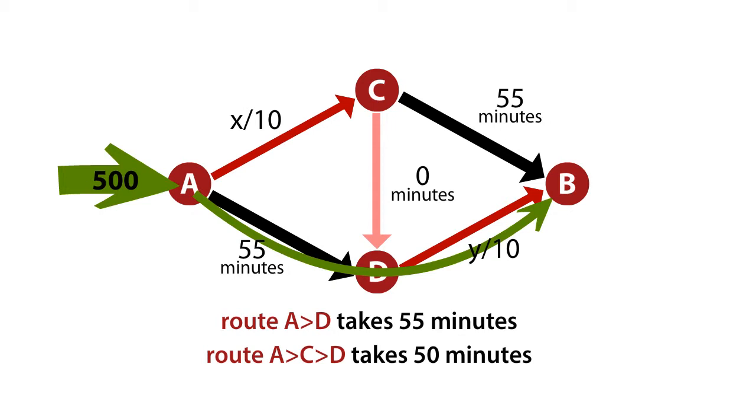So this is not a good strategy to respond, and in fact, the best strategy for every player is to stay on the path they're following, every one of them following this bad A to C to D to B pass. And remember, the travel time went from 80 minutes to 100 minutes.